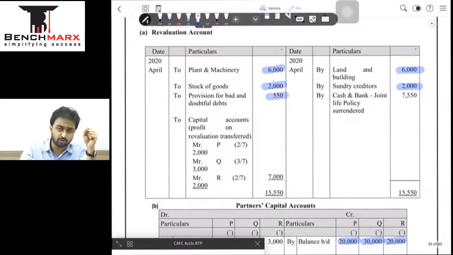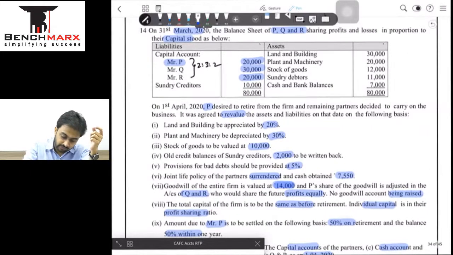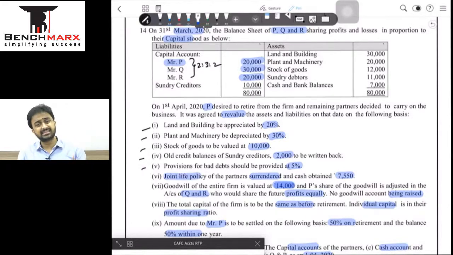That's a loss obviously because it's a provision, it's a cost. So revaluation account debit side, ये भी अपना आ गया. So all the 5 items of revaluation are sorted: land, plant, stock, creditors, bad debts. Then comes your favorite, joint life policy. As we have discussed, this is a policy surrender.